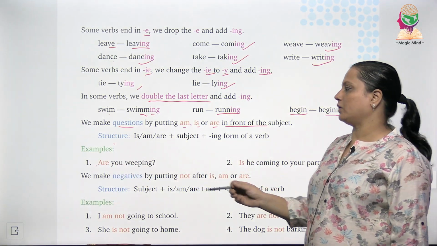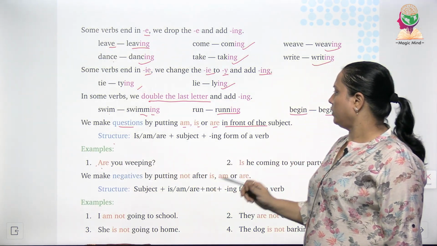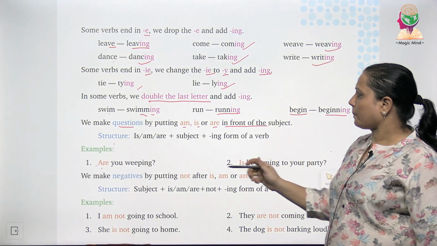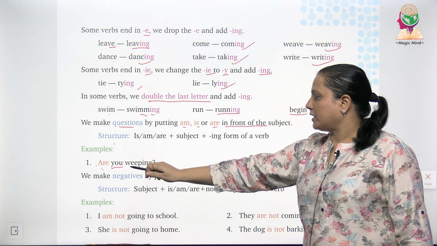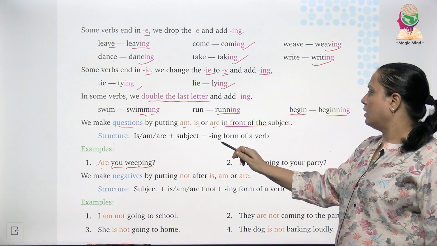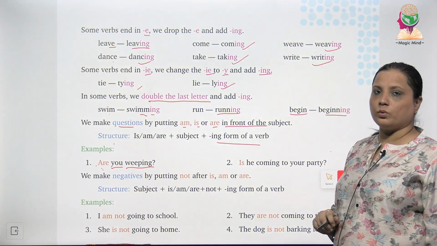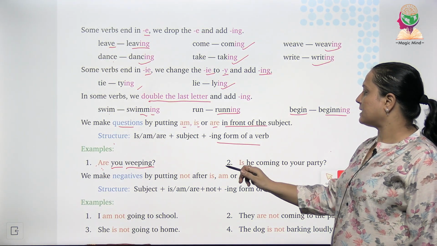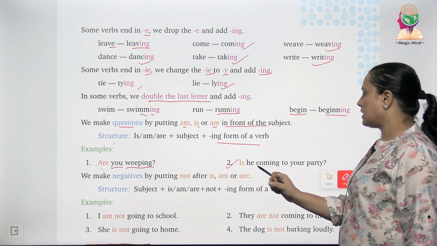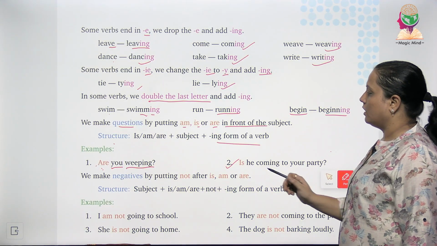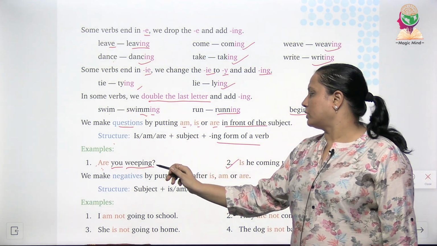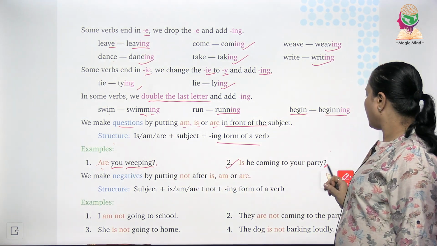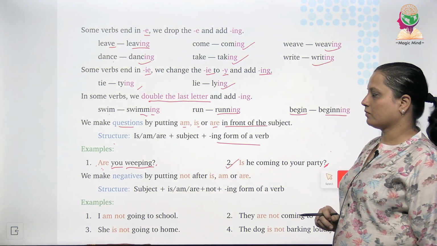For example, they have mentioned over here the first example. Are you weeping? Are is the helping verb or the be verb. You is the subject and weeping is our verb along with ing. Then the second example. Is he coming to your party? Okay. And an important thing about the question is you will always put a question mark at the end.